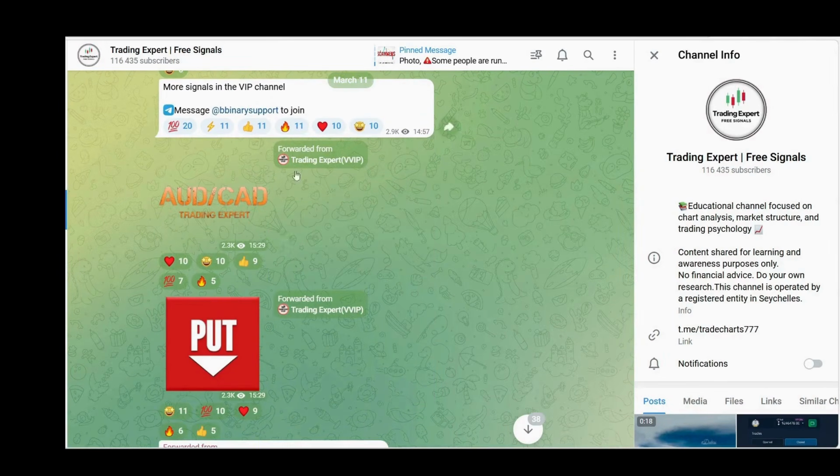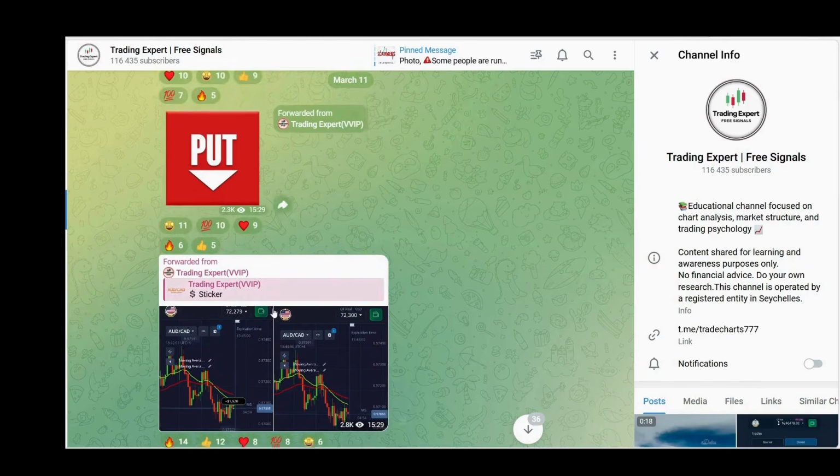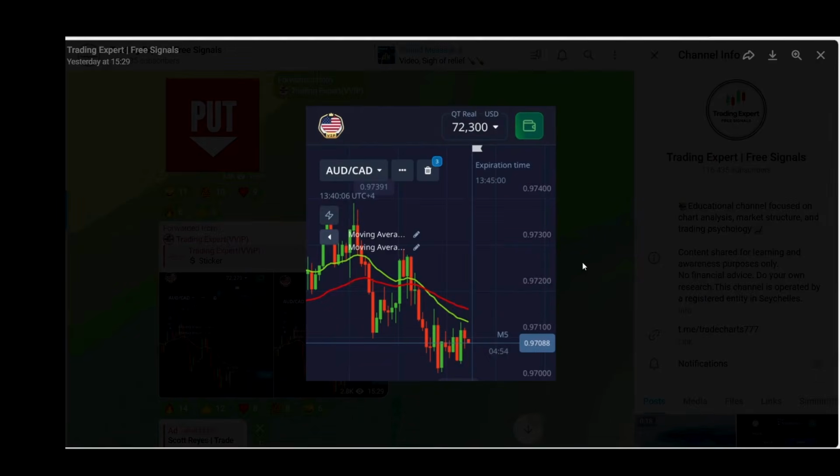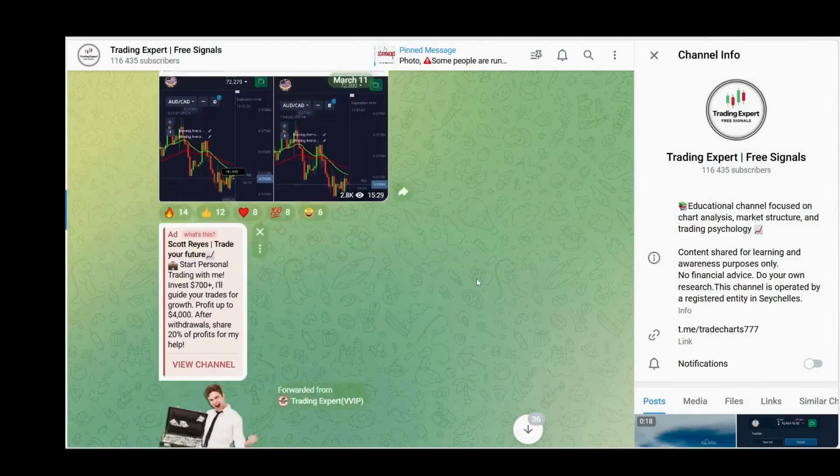Now let's move on to the second trade, which we provided in the VIP group on AUDCAD for a downside move. The logic behind this trade was that there was a downtrend, and the moving average was also acting as resistance. That's why we provided a signal for the downside move, and this was also an amazing win.